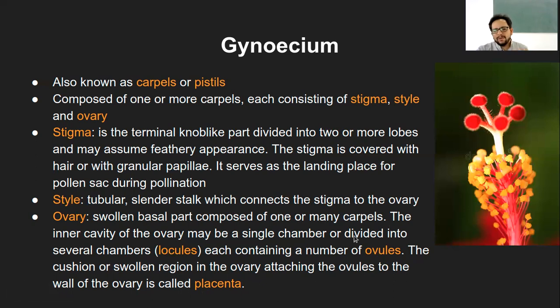Even in the case of humans, this is quite similar. The stigma is more like the vagina in the female. Then the style is more like the fallopian tube present in the human, which carries the sperms deposited into the female tract, and they are carried to the ovary. So that's something like the style. Again, this is just an analogy. It's not exactly the same thing.